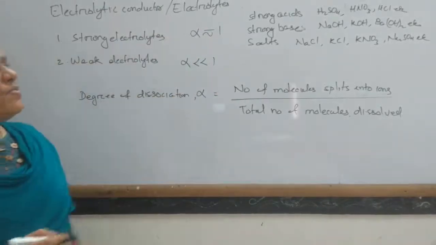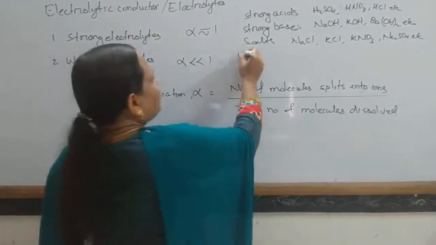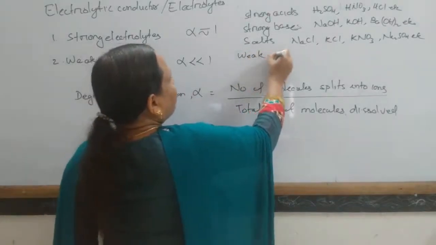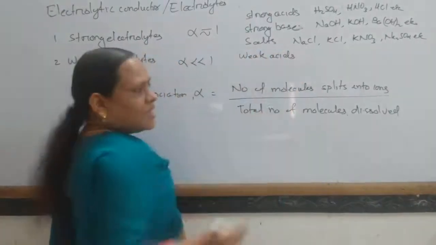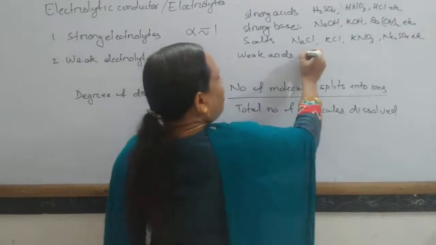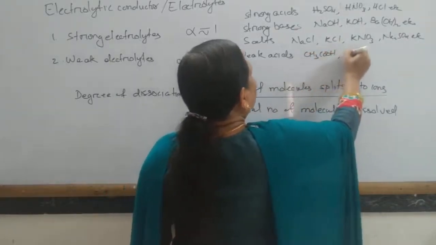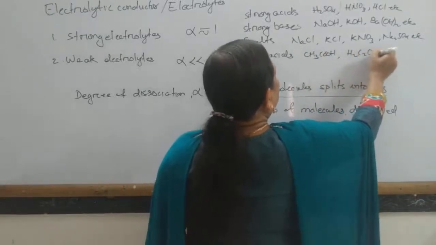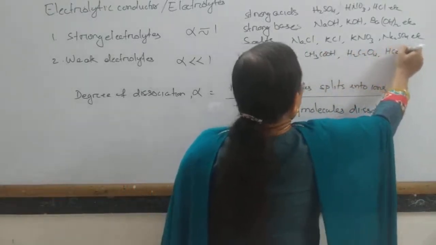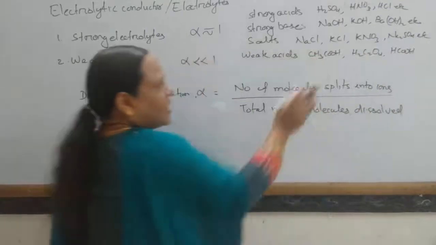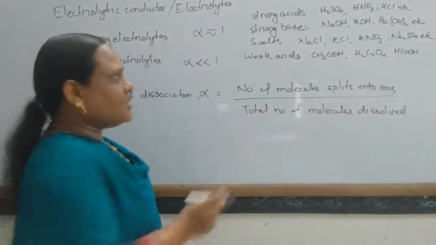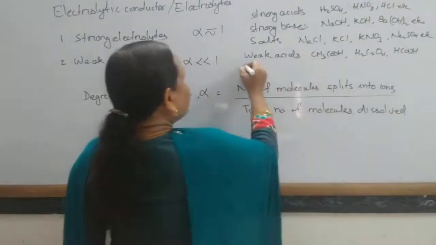And what are the examples? Weak acids like acetic acid, oxalic acid, or formic acid. All these are organic acids; most organic acids are weak acids.